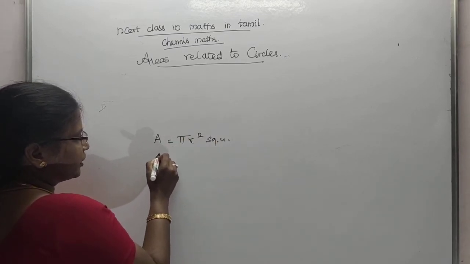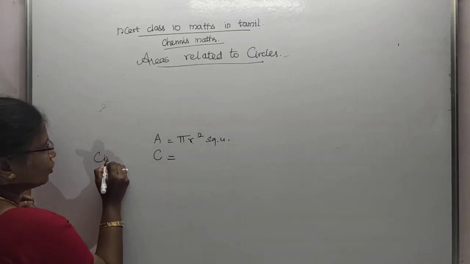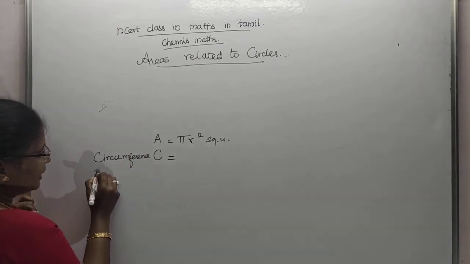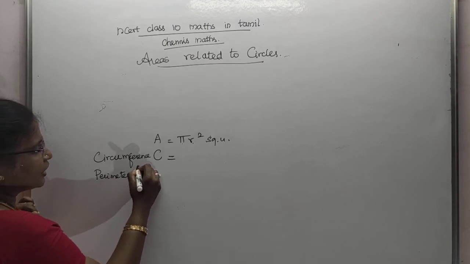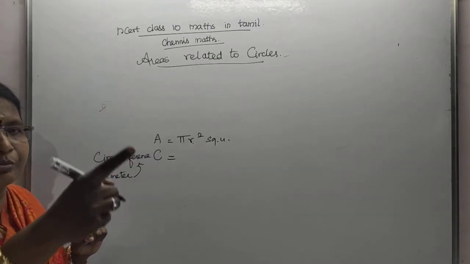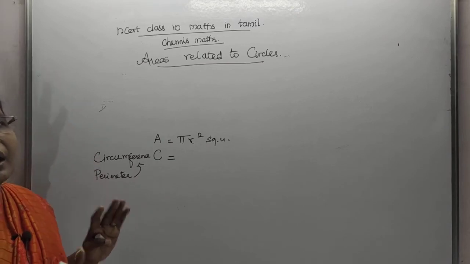உனக்கு என்னென்ன ஃபார்முலா இருக்குன்னு சொல்கிறேன். Circumference of the circle is also known as the perimeter of the circle. Since it is not a line segment, it is said to be the circumference, it is being rounded, it is being enclosed by an arc of a portion.